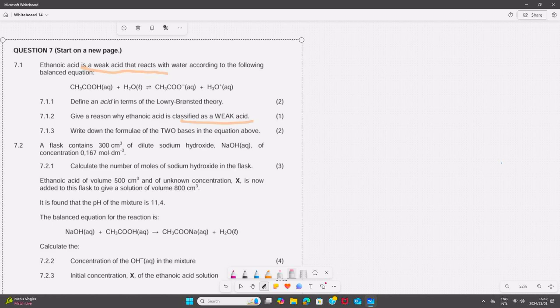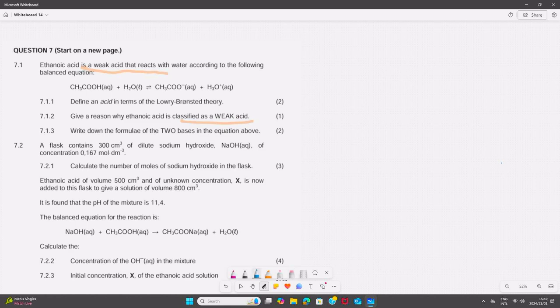Ethanoic acid in that equation serves as an acid, water serves as a base. After ethanoic acid donates a proton, on the product side it becomes the conjugate base. After a base has accepted a proton on the product side, it becomes the conjugate acid.